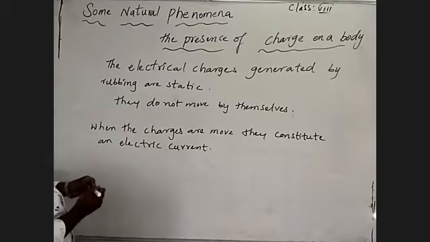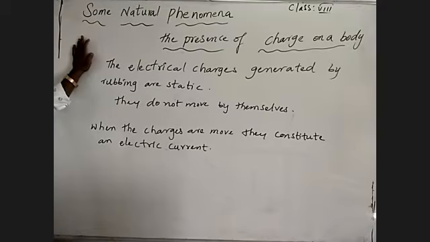See here what I'm saying. The electrical charges, positive and negative, are generated by rubbing two different surfaces.